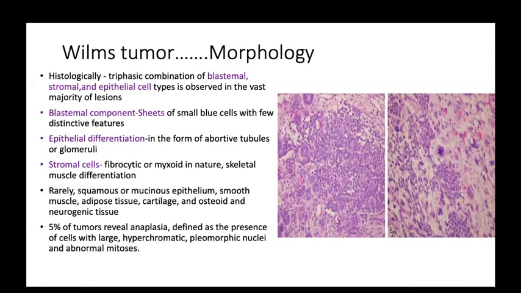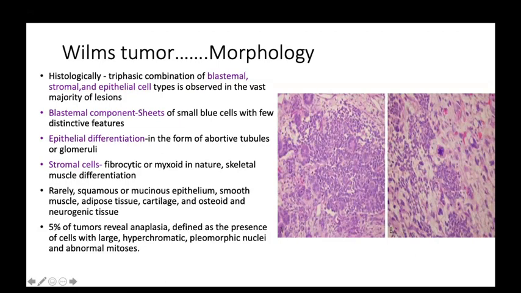And in this figure we can see the Wilms tumor histomorphology. These are small round cells, the sheets that are present, indicating the blastemal component. And these are the tubules. These tubules are the epithelial component, and this is the fibrous component in the background, that is the stromal component.